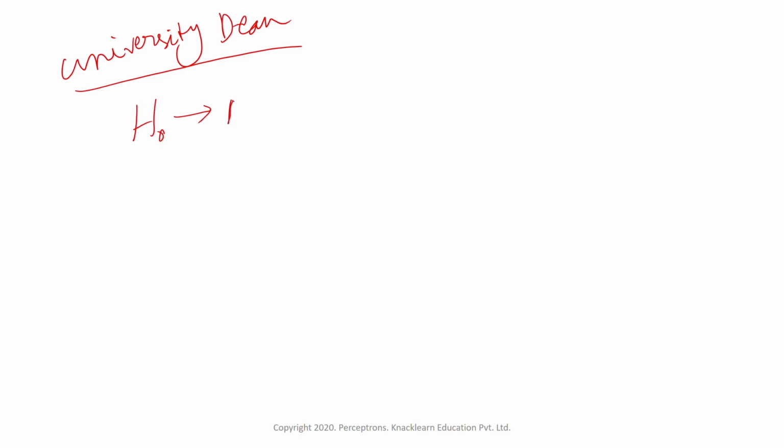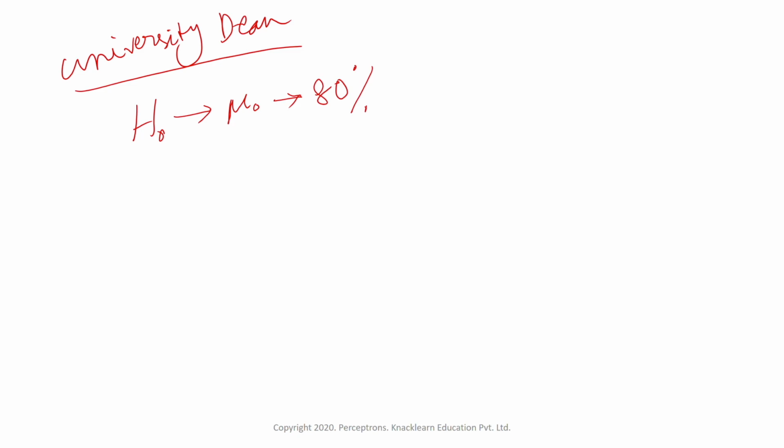So suppose the university dean is saying that the average grade, that is the GPA, is somewhere around 80%. So I'll say here H naught, that is the null hypothesis. We can denote it as mu 0, which is equal to 80%. So this is our hypothesized value here, which is claimed by the university.